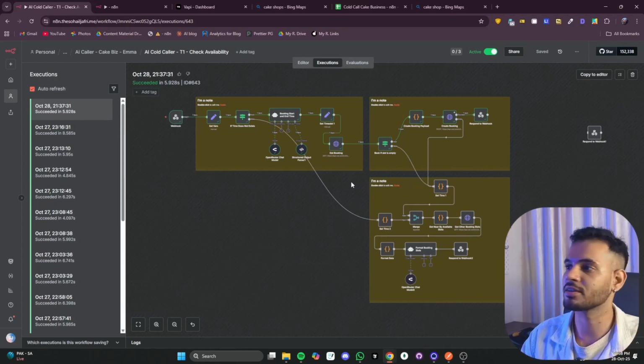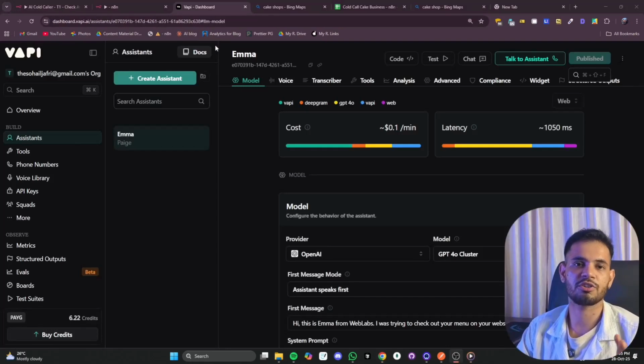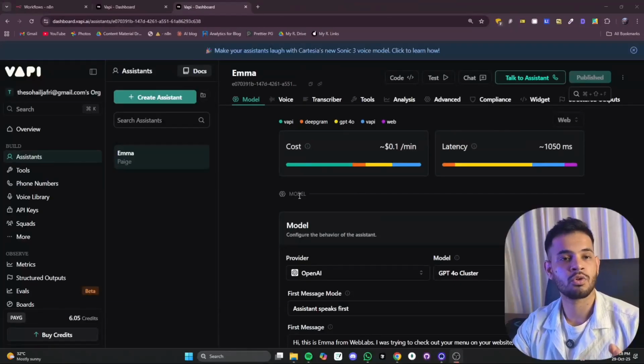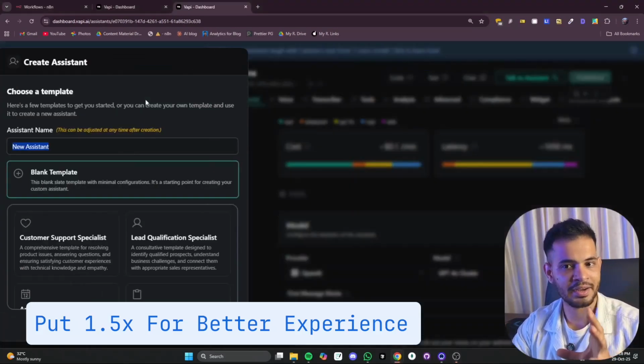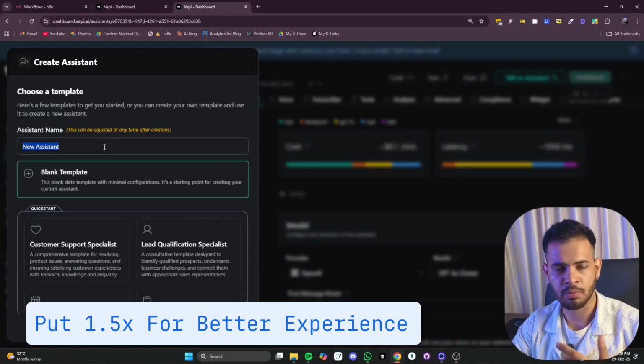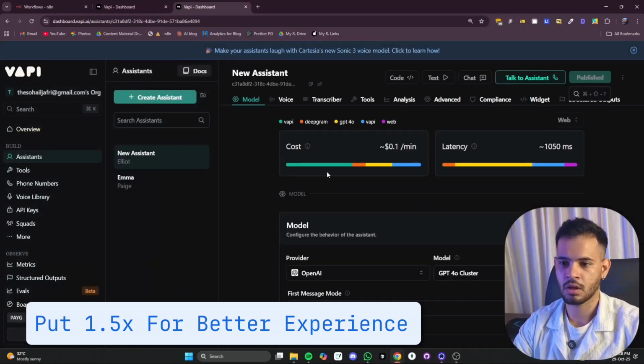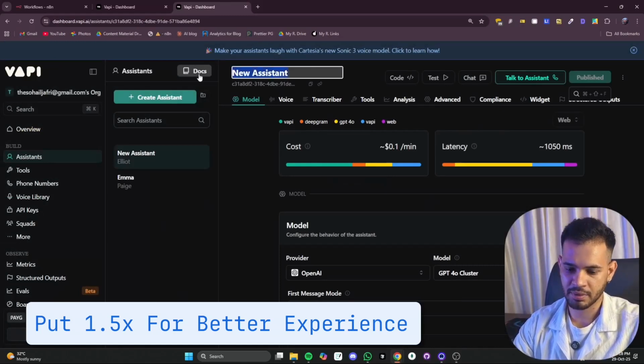Let's start. All right, first you need to create a Vapi account. After creating a Vapi account, you get $10 per month in free credits. So we first need to create a Vapi agent. To create that, we will click on create assistant. It will give us a pop-up. We will select the blank template and create the assistant. After that, we will name our agent something. For example, I will name it Emma2.